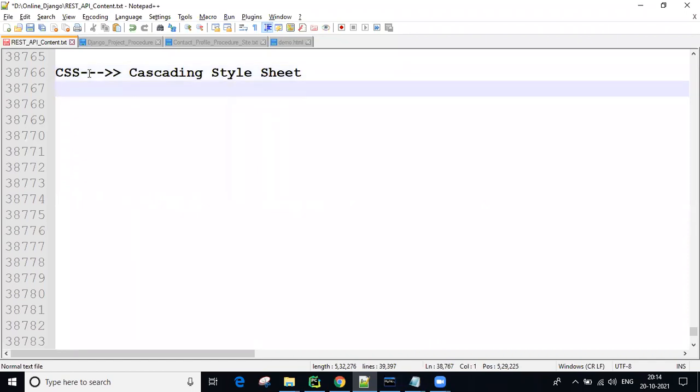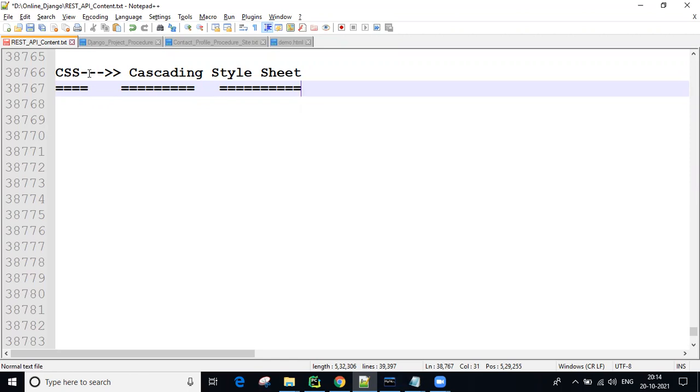We can provide styles to the current web page. Using HTML, we can display the content of our web page. Using HTML, we are designing the content of our web page. Later, using CSS, we can provide styles to that web page.